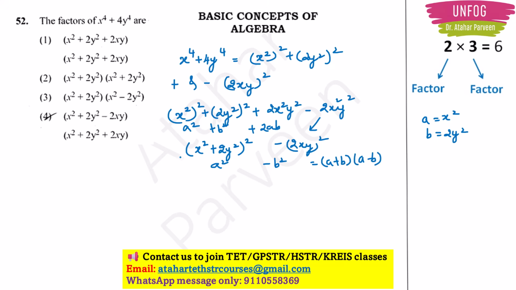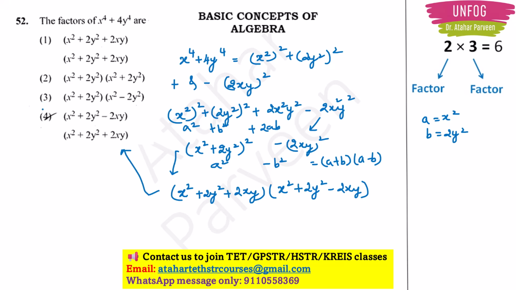So now again let us split this equation using this formula. So you get x square plus 2y square plus 2xy into x square plus 2y square minus 2xy. So these are our factors of x to the 4 plus 4y to the 4. So option 4 will be the correct answer here. Okay. So this was our normal procedure.